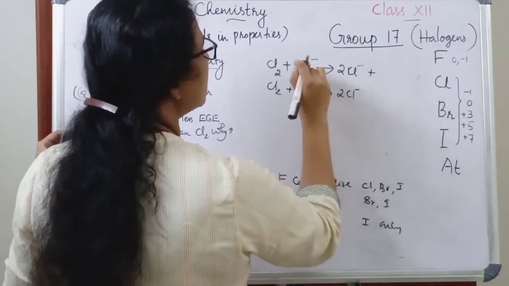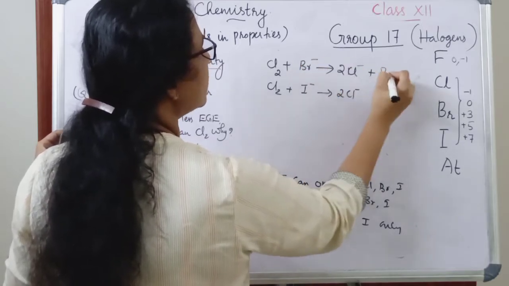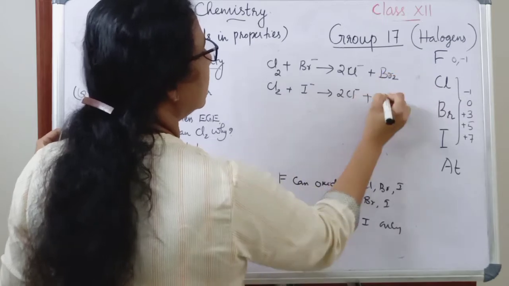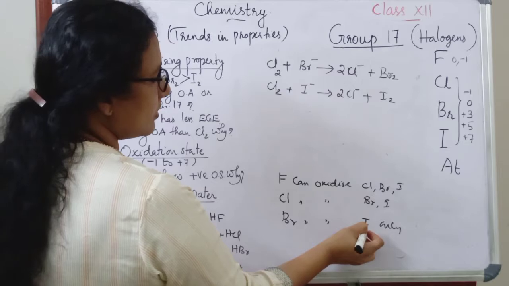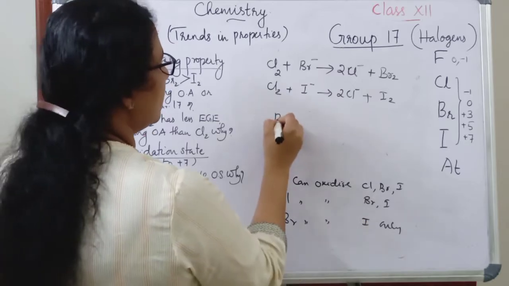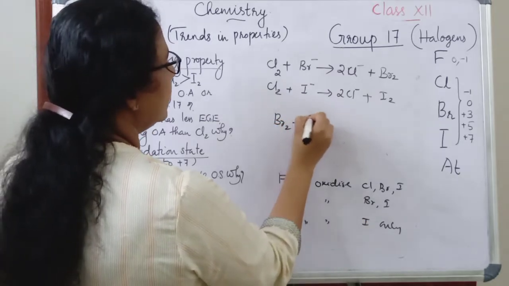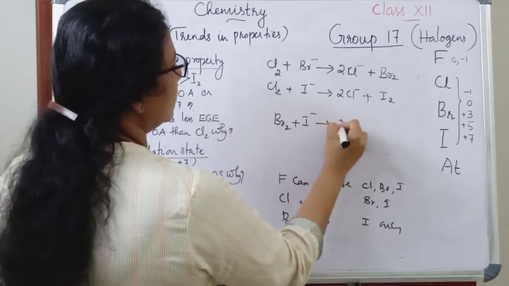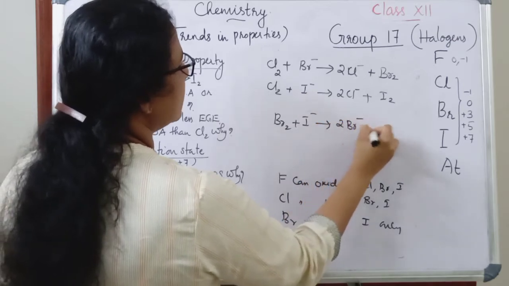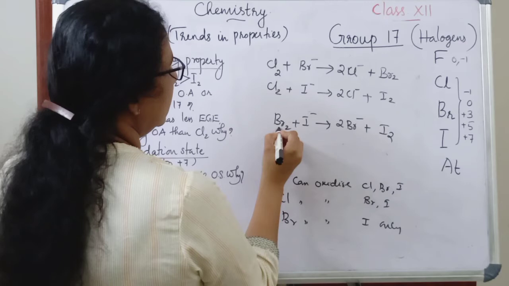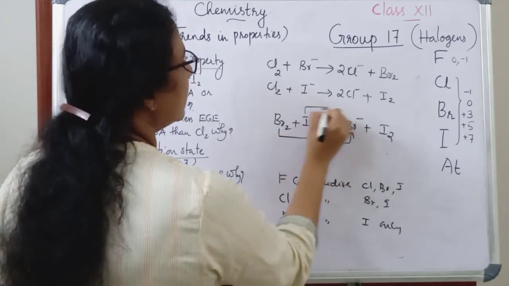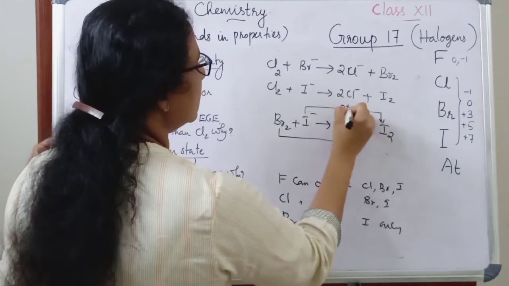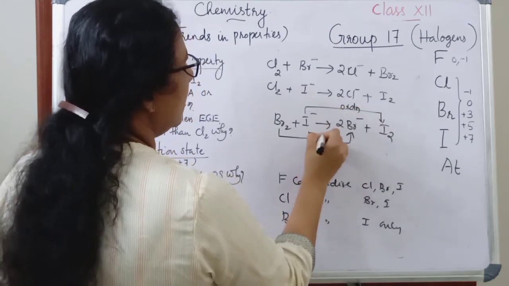This is oxidation, Br minus changes to Br2, and here it is I2. Then Br2 oxidizes I minus. So Br2 plus I minus gives 2Br minus plus I2. Here Br2 itself is reduced to Br minus, I minus changes to I2, that is oxidation, and this is reduction.